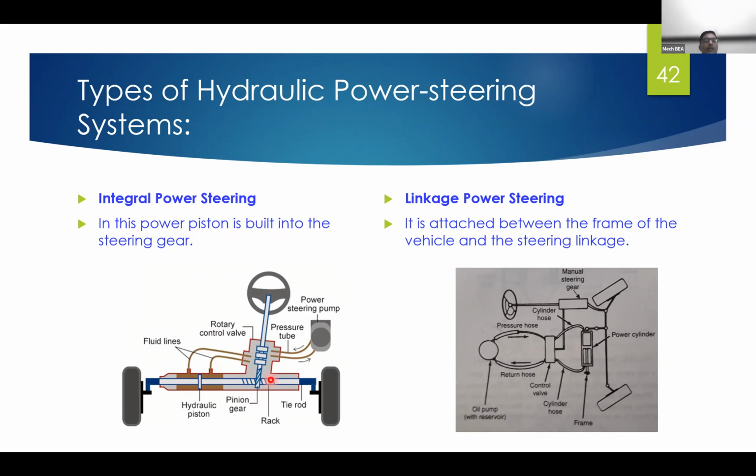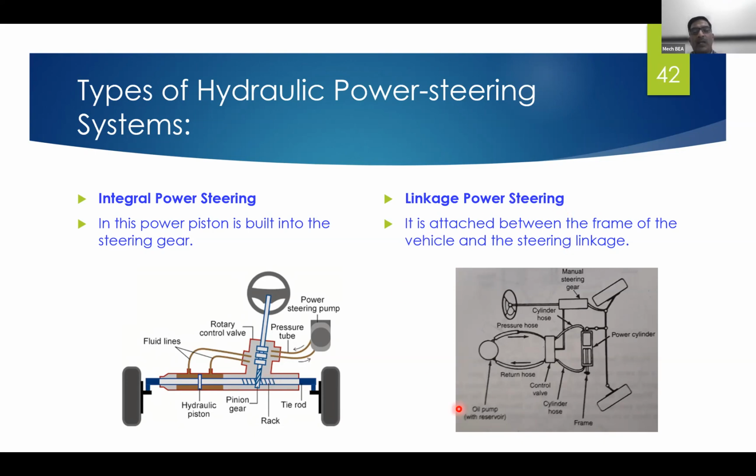So in the integral power steering, the power assist or hydraulic assist is provided to push the rack or one of the gear elements directly. That's why in integral power steering, a rack and pinion type of gearbox is used, because it is direct acting. So we can provide servo support to the driver to operate the rack or to operate the steering.